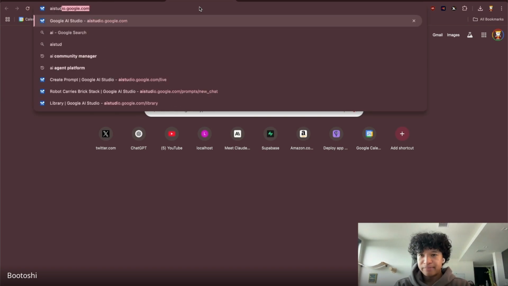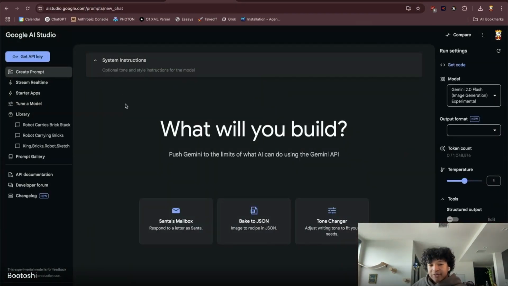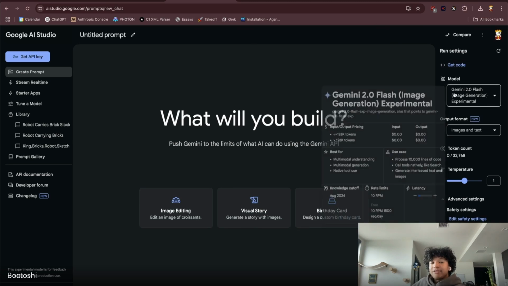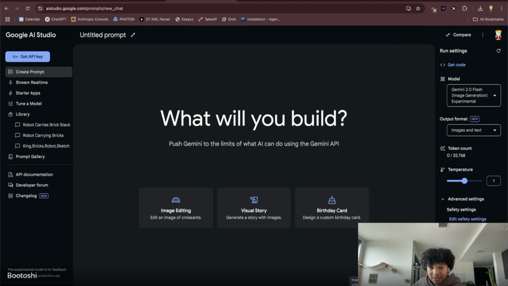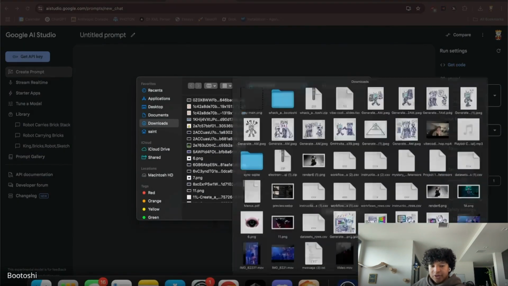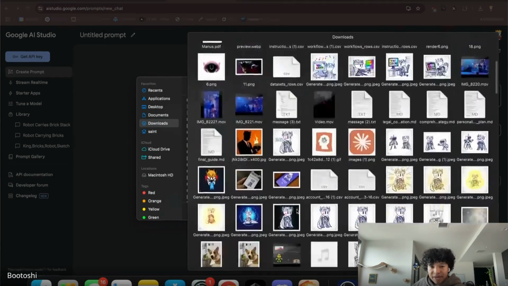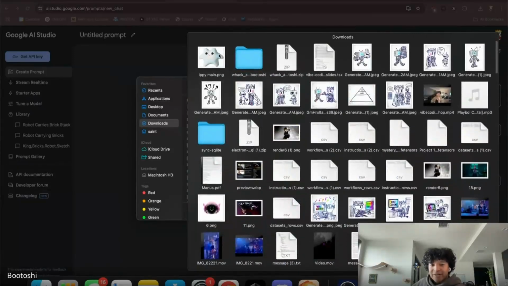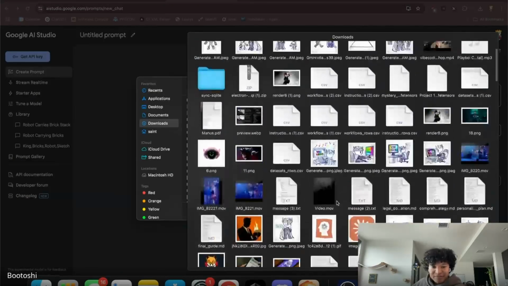AI Studio came out, and well, specifically Gemini 2.0 Flash image generation experimental came out. And this is my favorite thing I've been playing with. Like all those pictures I showed you guys in chat, I'm able to, oh, I totally forgot about the Ippy thing. Maybe I'll play with Ippy right now.